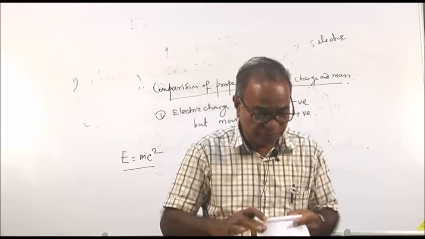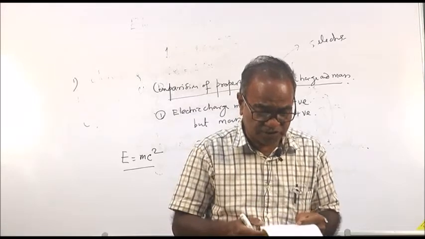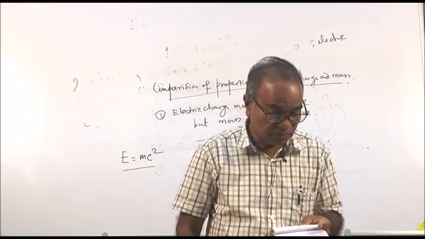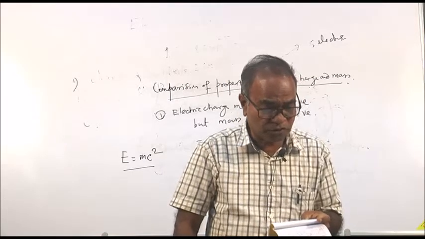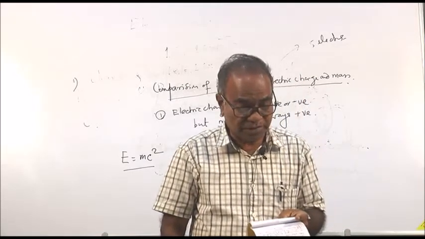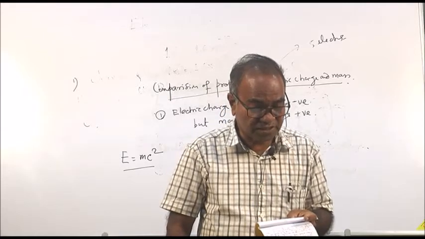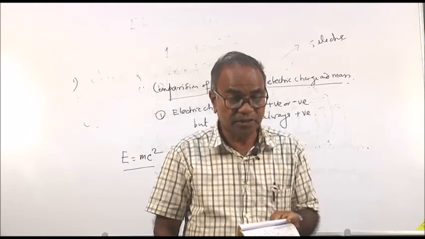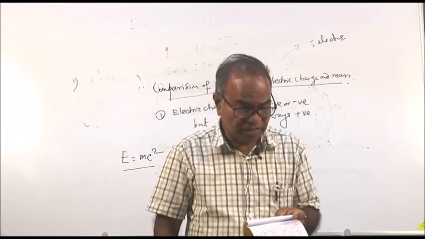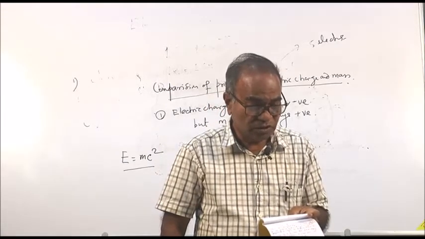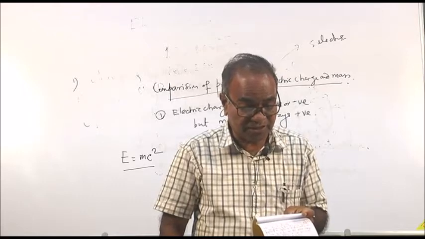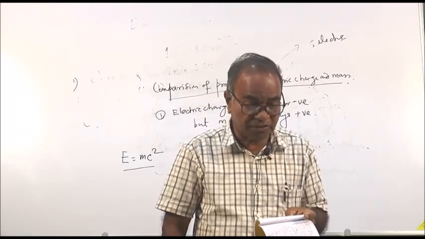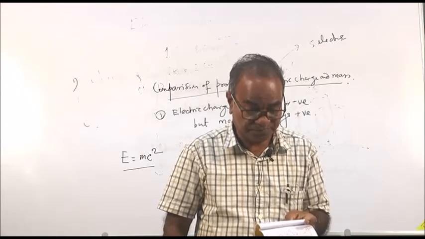Write down one problem. A glass rod rubbed with silk acquires a positive charge of plus 19.2 into 10 to the minus 19 coulomb. Calculate the number of electrons lost by the glass rod.